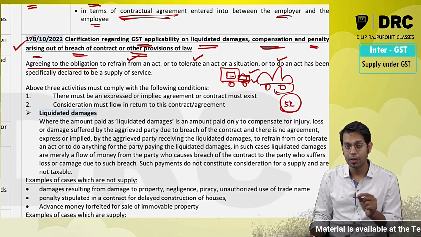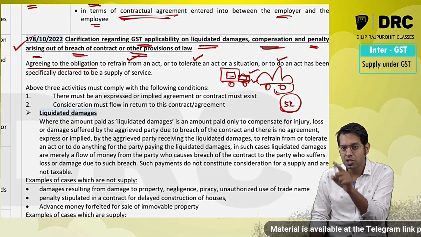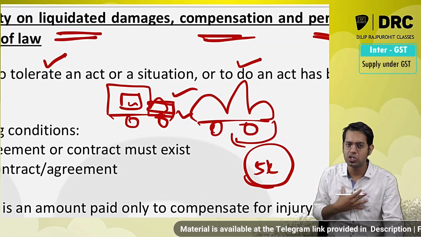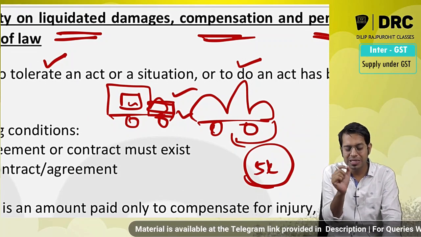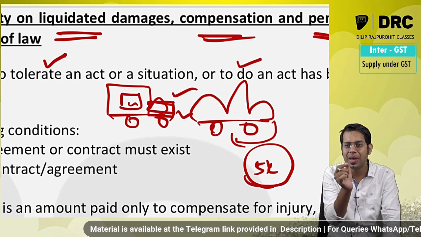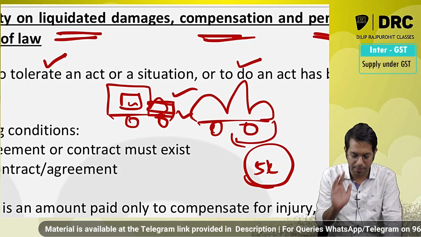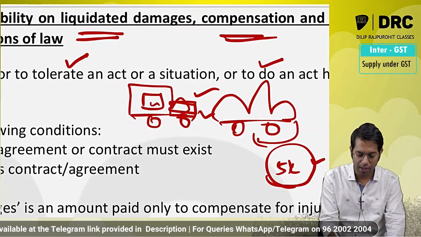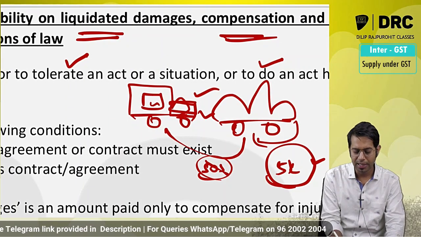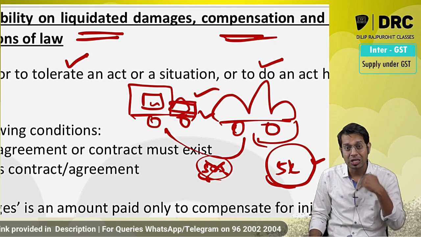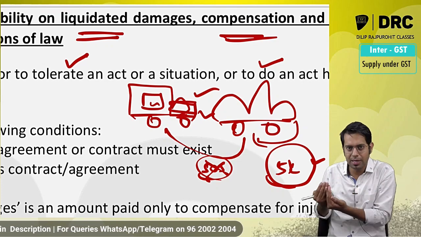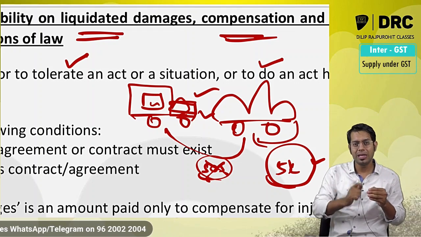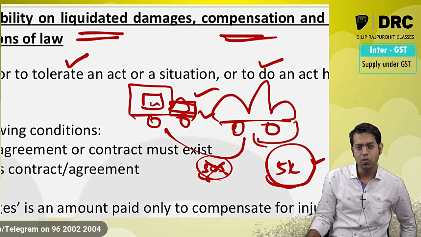Now please note, there is damage to this person's car which is caused by me. To compensate the loss resulting from this damage, I am paying him some money. Now this 5,000 rupees which I have paid him, is it for the services given by him? He is tolerating the damage. I have done some damage to his car, and he is tolerating that. For tolerating that, he took 5,000 rupees from me.